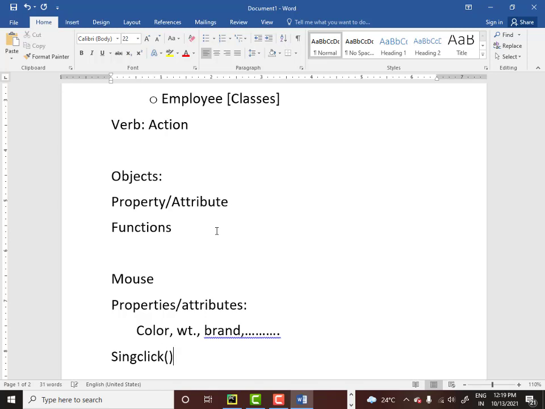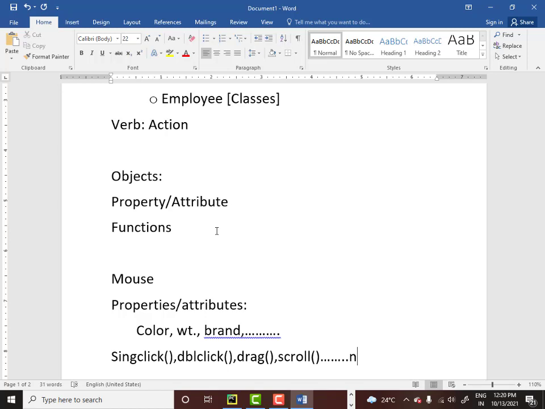So single click is one functionality. Then you may have double click, which is another functionality. Then you may have drag, and scroll. Like this, you can have n number of functionalities for that particular mouse.